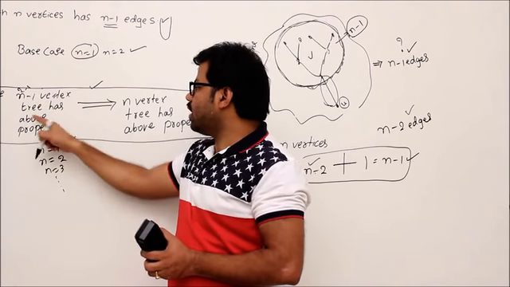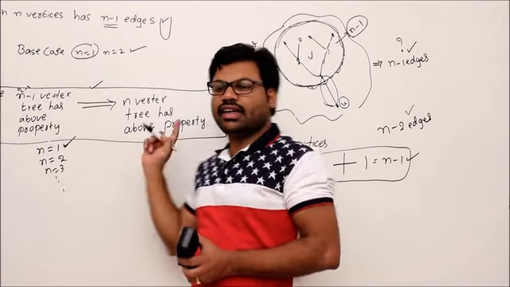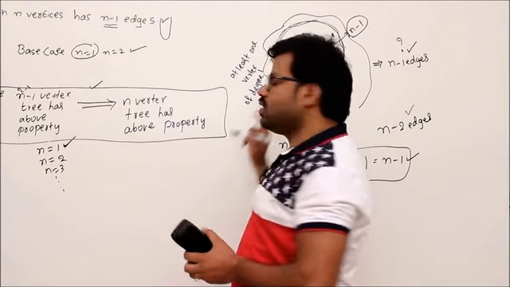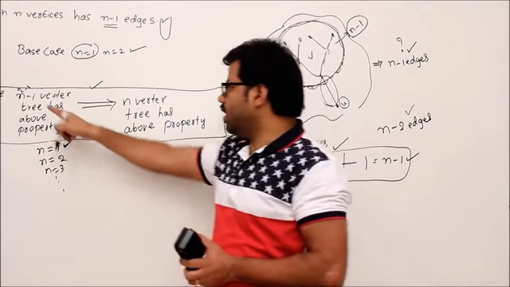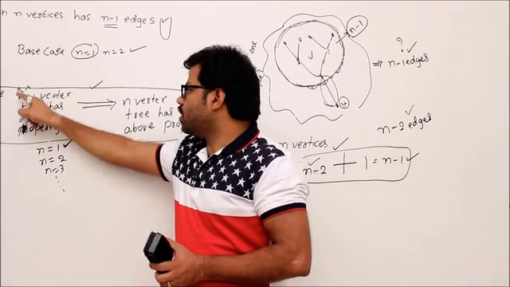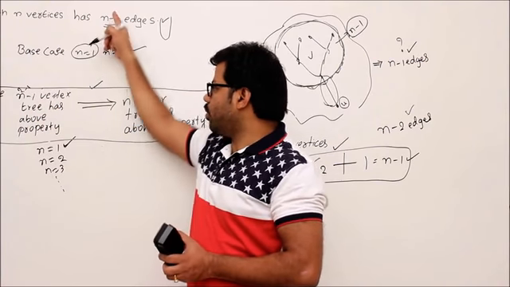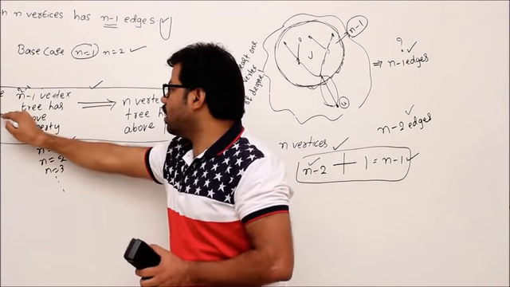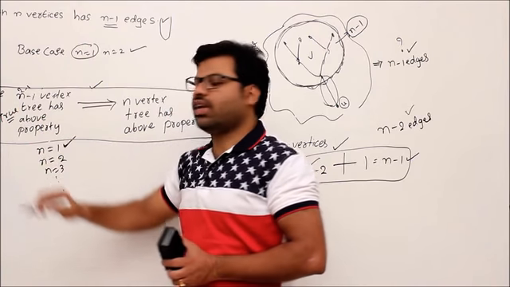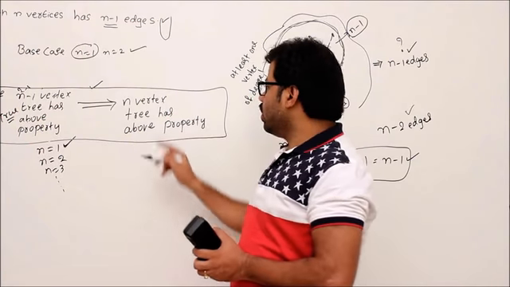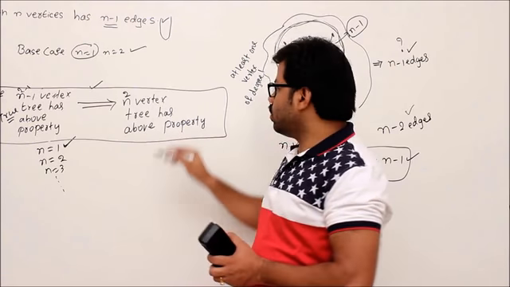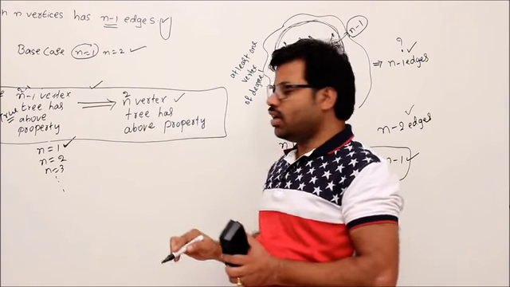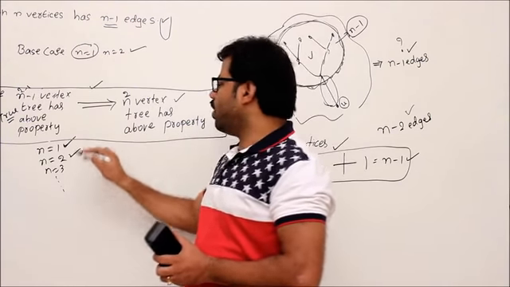If a one vertex tree has the above property, then I can construct a 2 vertex tree like this. Then I can validate for the 2 vertex tree. Let's read it with n value 2. 2 minus 1, 1. A one vertex tree has the above property. Yes, already it is there. Then assume that it is true. Now it is perfectly true for n value 2. Then the n vertex tree, that means the 2 vertex tree, has the above property. So definitely it should be true. Correct? Then it is proved for n value 2.